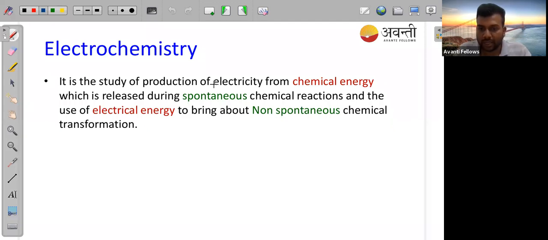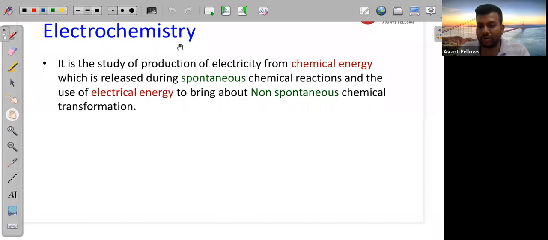Okay. So yeah, G is inversely proportional to S. Yeah, Karthik, we can think like that, but we can see we are subtracting this S. So if you are subtracting, that means if S is greater, then definitely G is decreasing, and if S is smaller, then definitely G is increasing. Okay. So now we'll see what is electrochemistry.